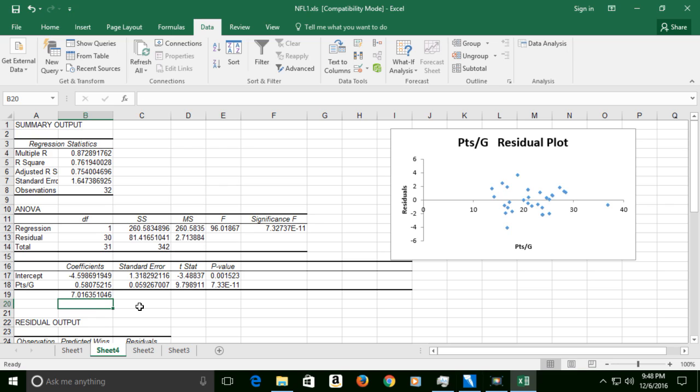Right? We good? We happy? It's how we interpret a regression.